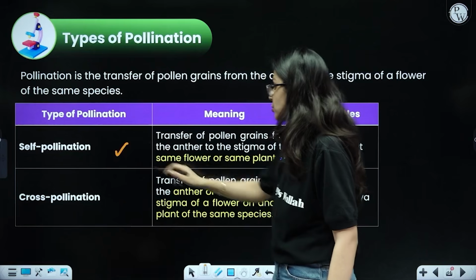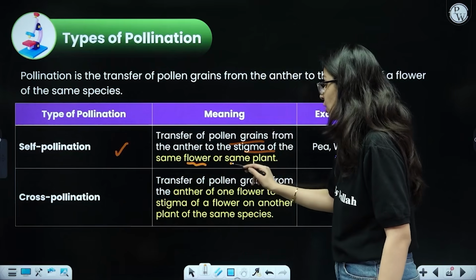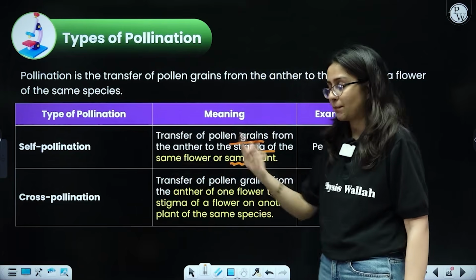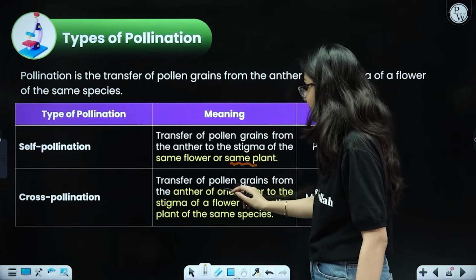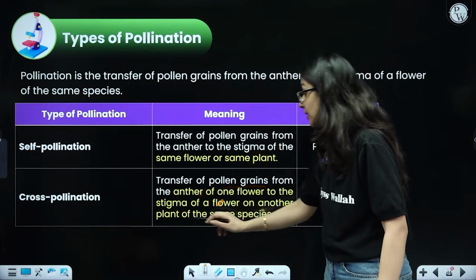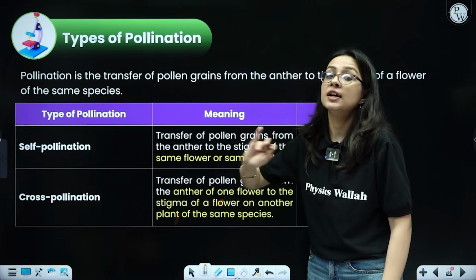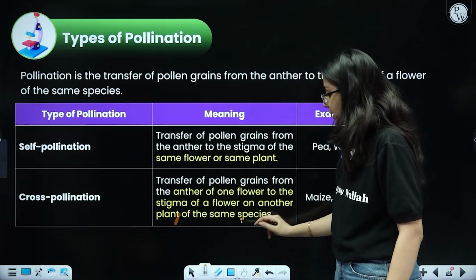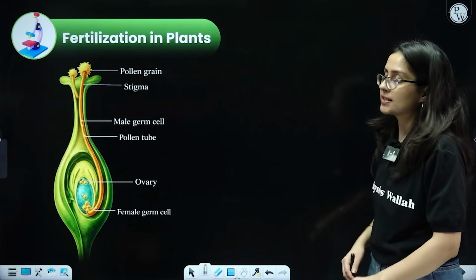Talking about self-pollination, it is the transfer of pollen grains from the anther to the stigma of the same flower or the same plant. Same flower or same plant, examples are pea and wheat. Talking about cross-pollination, it is the transfer of pollen grains from the anther of one flower to the stigma of a flower on the other plant. Other plant, that means it's completely different. They are not connected at all. But again, they are of the same species. Example, maize and papaya. So these are the common differences that you need to know.